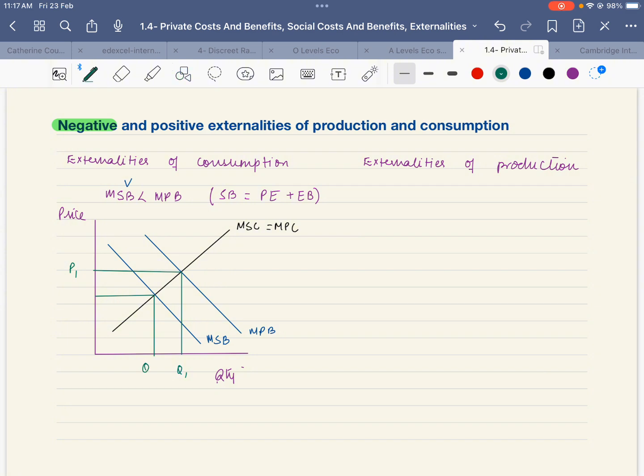Let's name it Q star and P star. There is presence of an externality. What is the externality in this case? This triangle is the negative externality of consumption. How do we identify the dead weight loss or externality? This is the dead weight loss to the society.